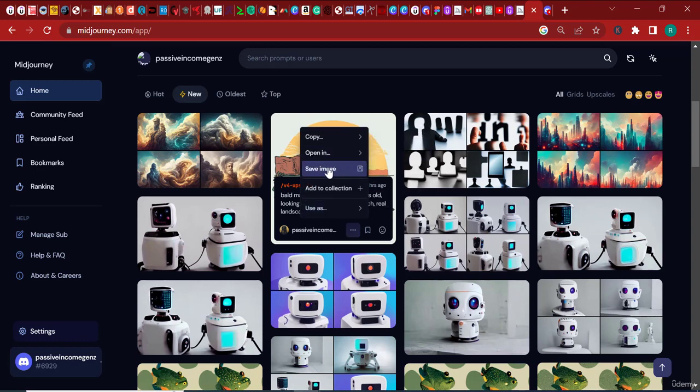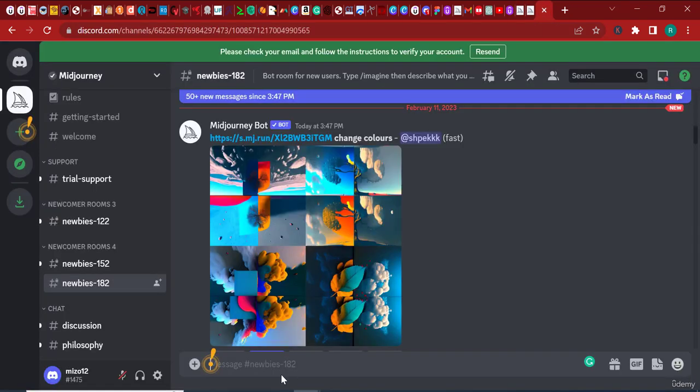I can click this ellipses here, and we have other options like save image. So if you want to save this image on your computer, you can save it and download it if you haven't done so in the past. Now you can copy the prompt that you entered at that time. So if I click copy the prompt, I can go back to Midjourney, click got it here, and just paste my prompt.